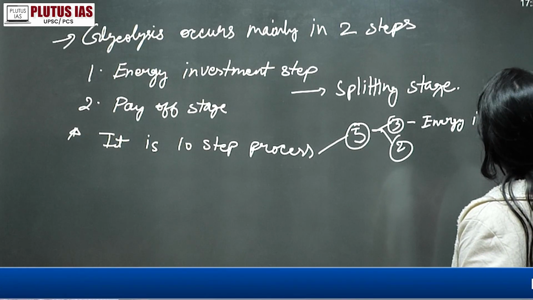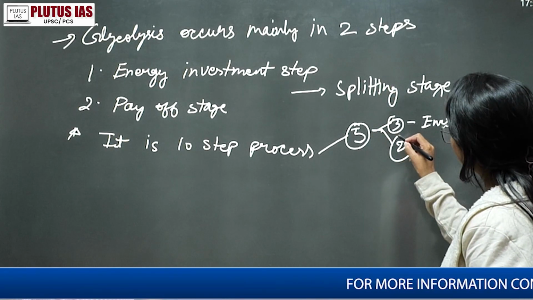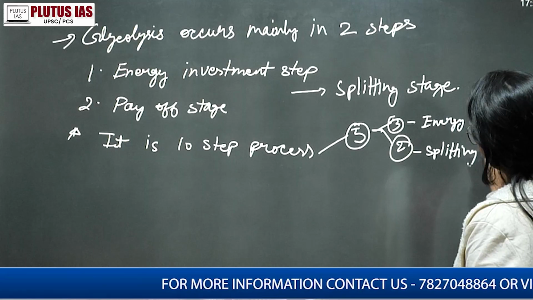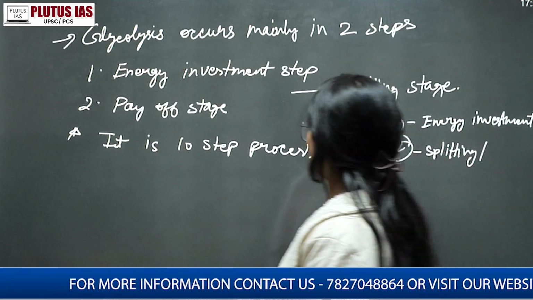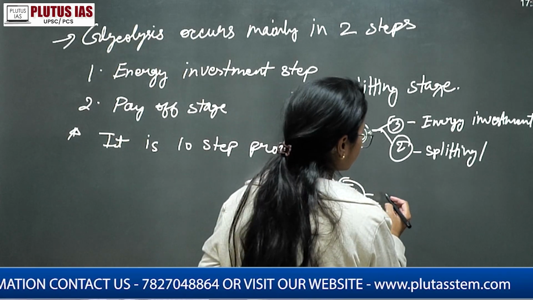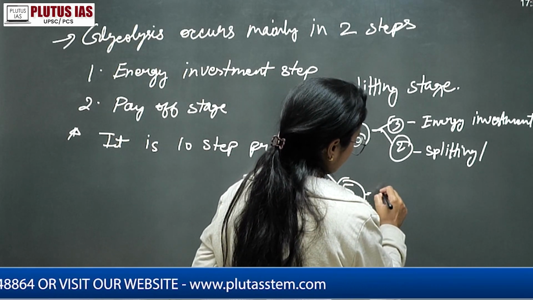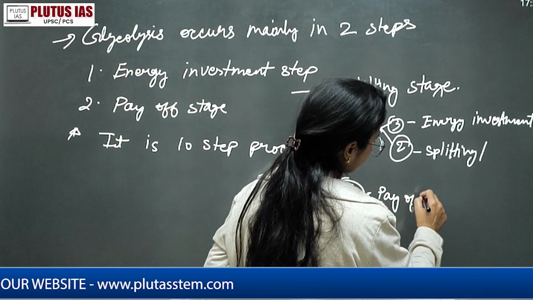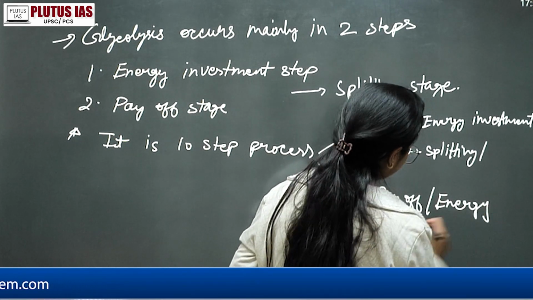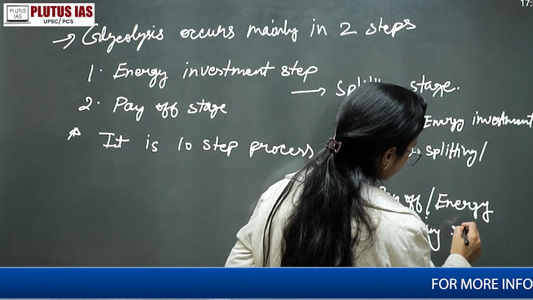In your copy also, UPSC, you can write something like this way also. And this 2 is your splitting or isomerization also can say. Okay, while the other 5 is your payoff or energy releasing stage.